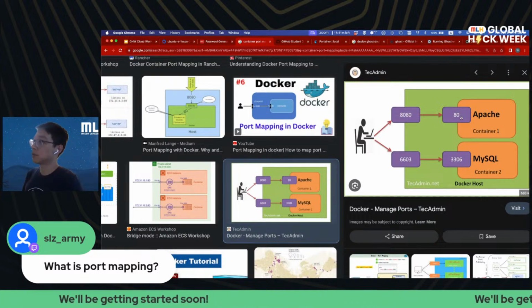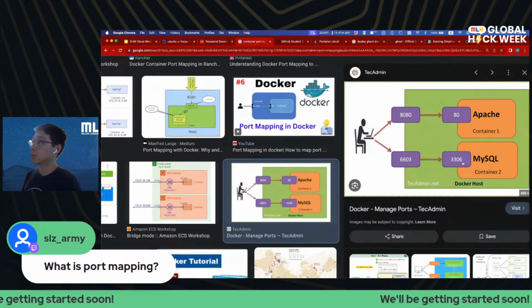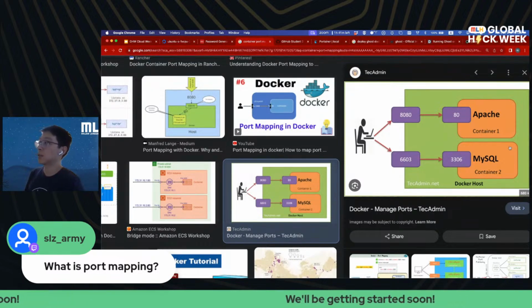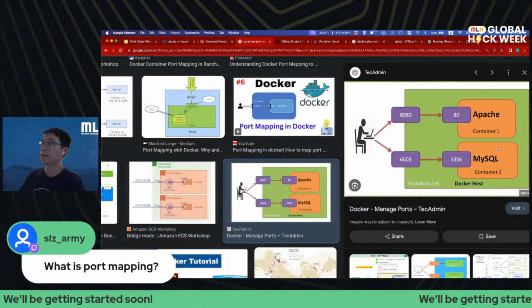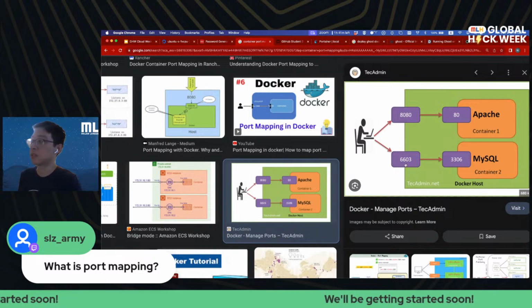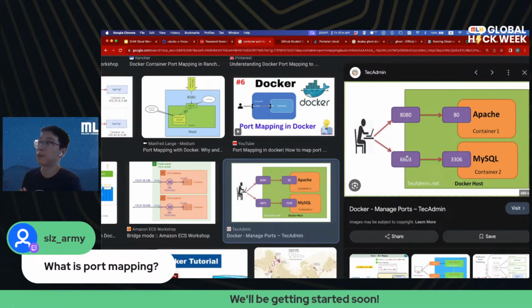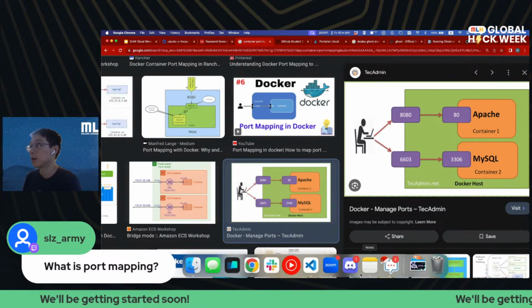Apache might listen to this port, MySQL might listen to this port. But these are essentially self-contained boxes within your computer. In order for the outside world to access Apache and MySQL at specific ports, you have to specify a port mapping. So that is the case here.